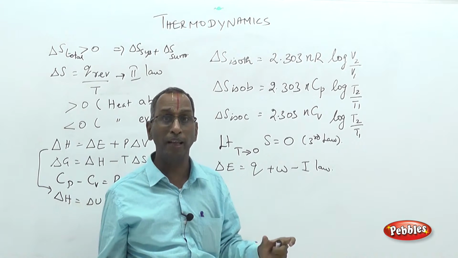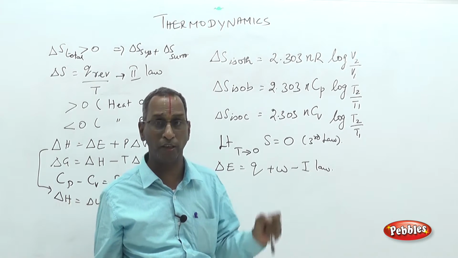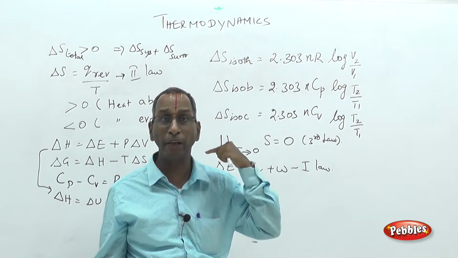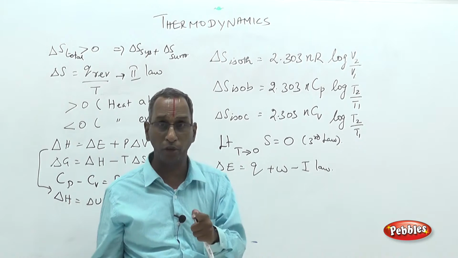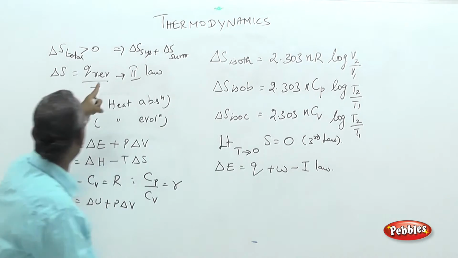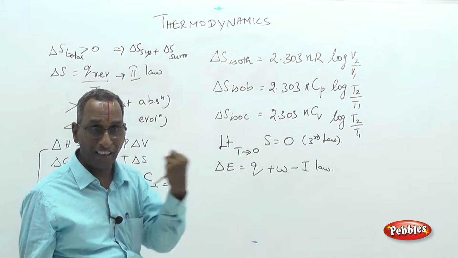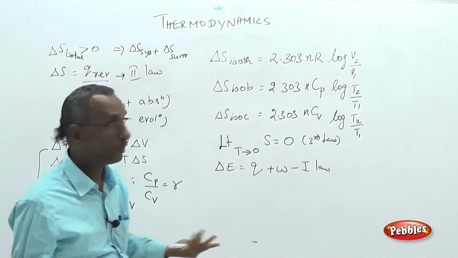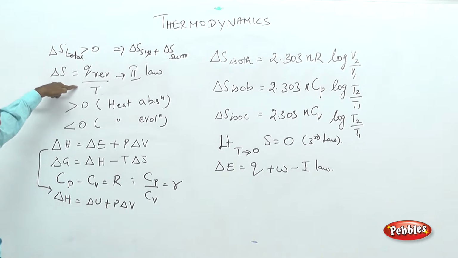Boiling or melting, for example, takes place at constant temperature. So, for boiling we have to supply energy. The heat supplied to water to convert it to steam at 100 degrees is called Q reversible. The heat taken from steam at 100 degrees so as to be converted to water is also meant by Q reversible by T.